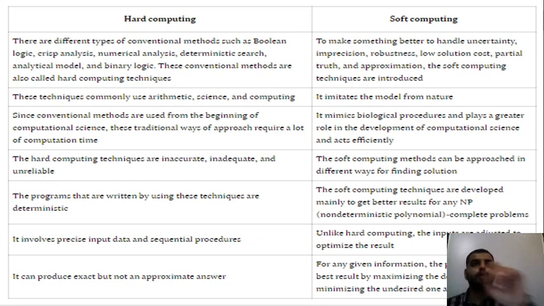2 plus 3 is always 5. What is 2 plus x? 2 plus x might be 5, 2 plus x might not be 5. 2 plus x can be 100, 2 plus x can be 200. So it depends on the input, or it depends on the value of x. So this is a major difference between hard computing and soft computing.